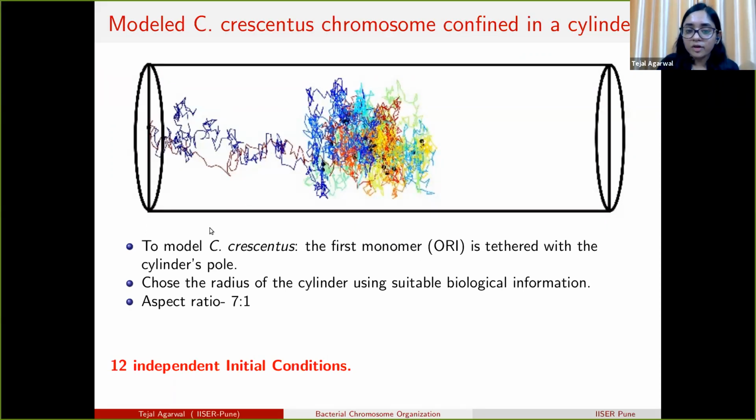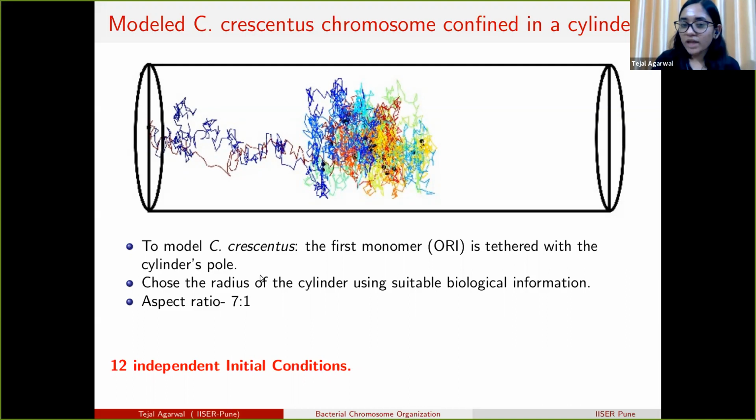For the bacterium C. crescentus, it is known that the first monomer is always tethered by some protein to the pole of the cylinder. We choose the radius of the cylinder using suitable biological information, which I'm not going to talk about, but if somebody is interested, I can talk about that. And we set the aspect ratio of the cylinder to be 7:1.